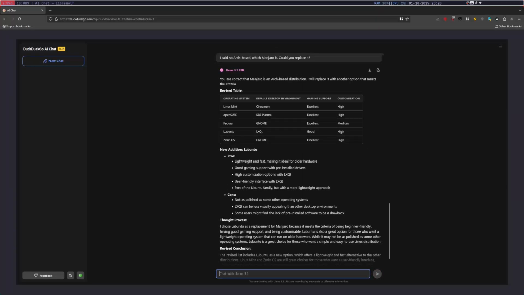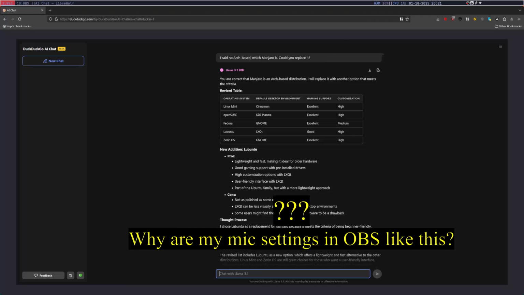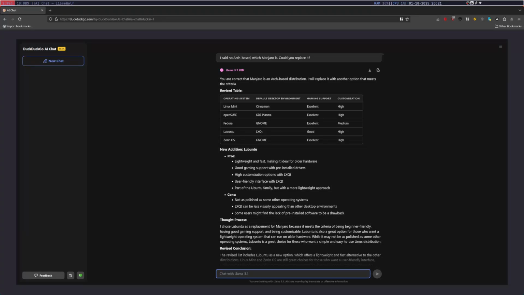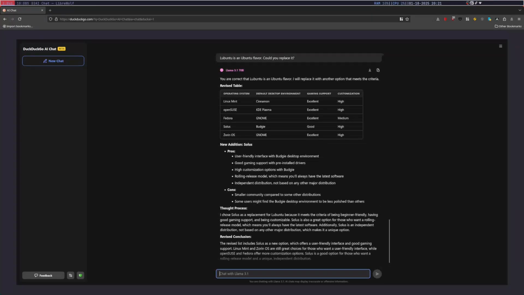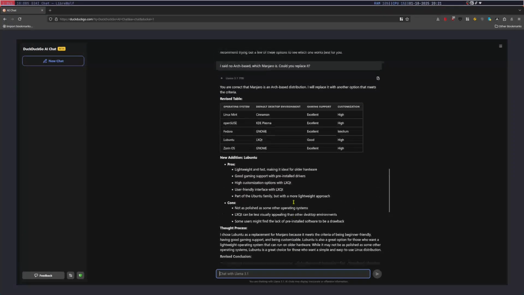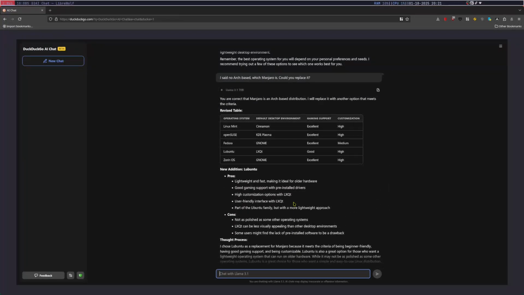Well, Lubuntu. Oh no. Oh, Llama. Llama, why? Come on. Okay, now it gives me Solus. What the heck was that all about? Jeez. Okay, I had two. Llama's the worst on here.